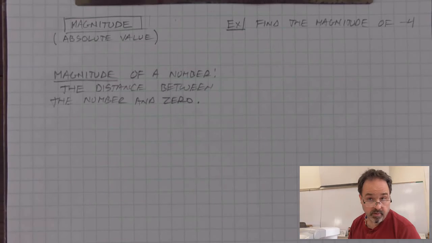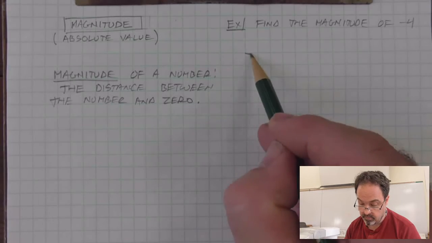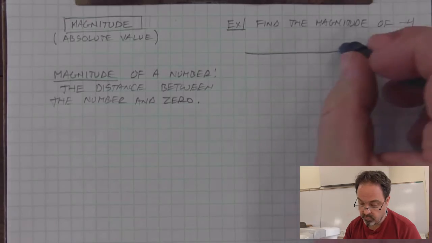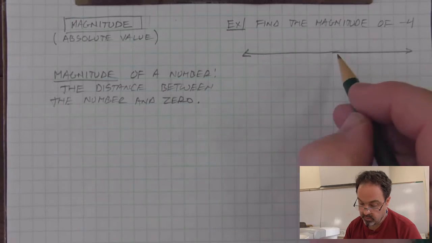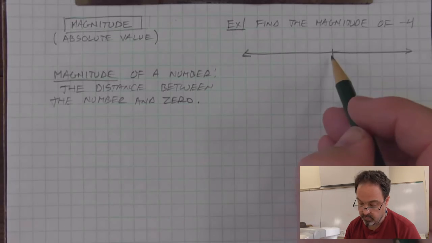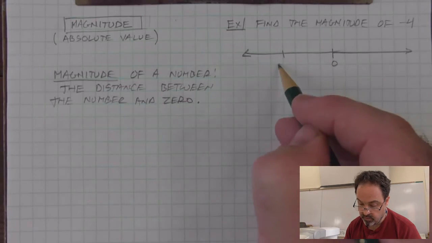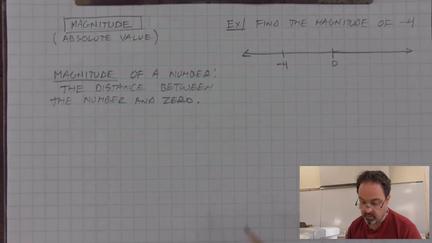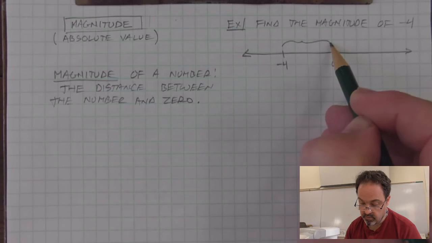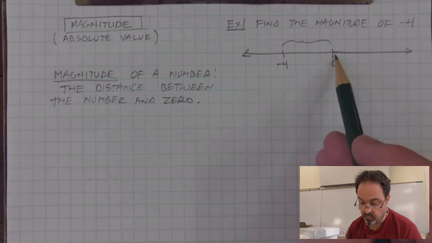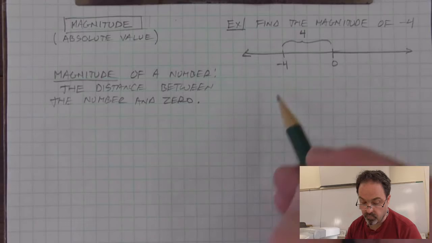The magnitude of -4, or the absolute value of -4, is the distance between -4 and 0 on the number line. So if we use a number line to visualize, and we locate 0, and we put a tick mark at -4, the magnitude of this number is this distance. And the distance between -4 and 0 is 4.